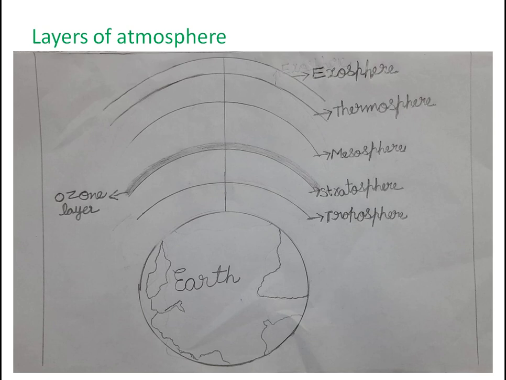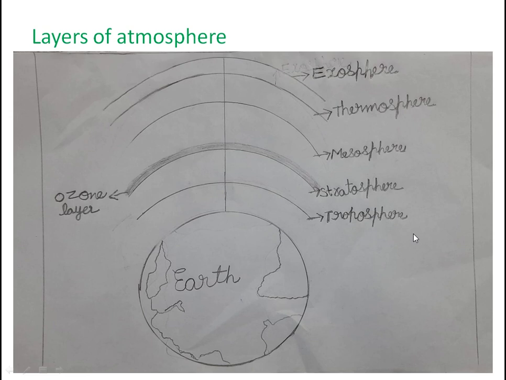Atmosphere has 5 layers. These are the layers: troposphere, stratosphere, mesosphere, thermosphere, and exosphere are the 5 layers of the atmosphere. This is the earth and this is the ozone layer. I will explain the troposphere.